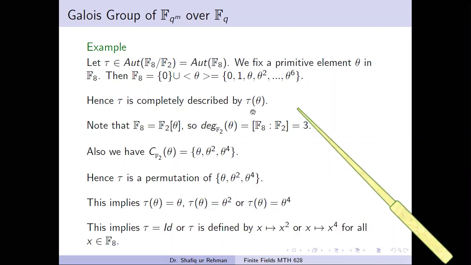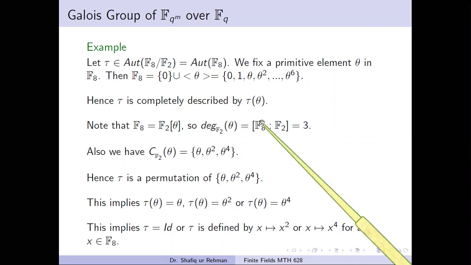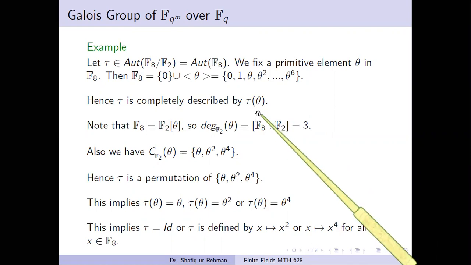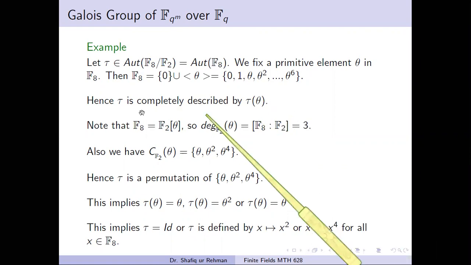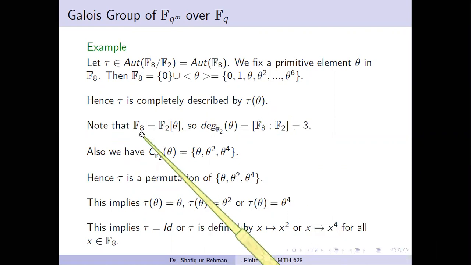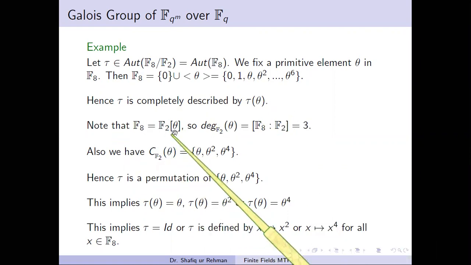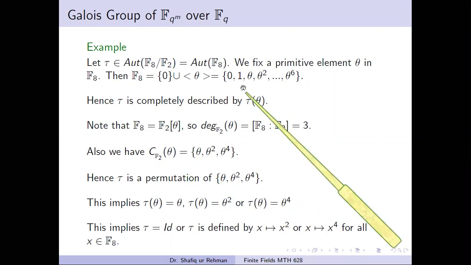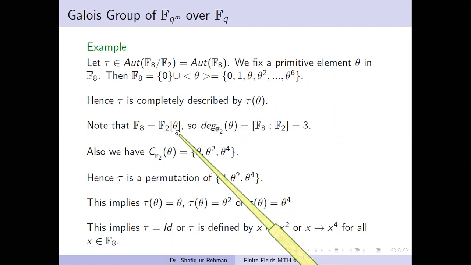And now, as we did in the previous example, we will find the choices for the image of theta. Note that F8 can be written as F2 extended by theta, because we know that every primitive element of the bigger field can be taken as a defining element over the smaller field.